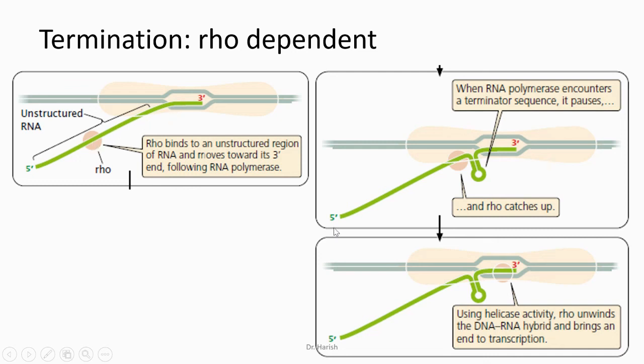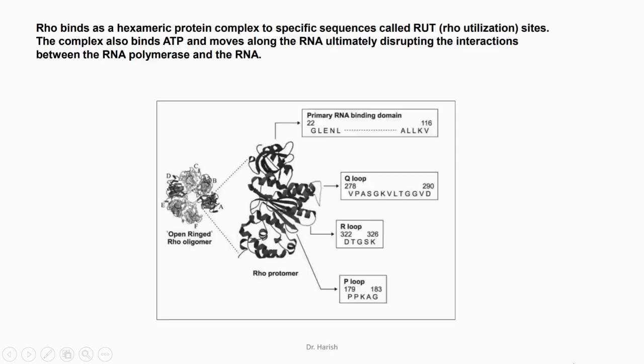This Rho protein has helicase activity, and because of this activity it unwinds the DNA-RNA hybrid, and transcription is terminated. This Rho protein binds to the mRNA at the RUT site, that is the Rho utilization site.